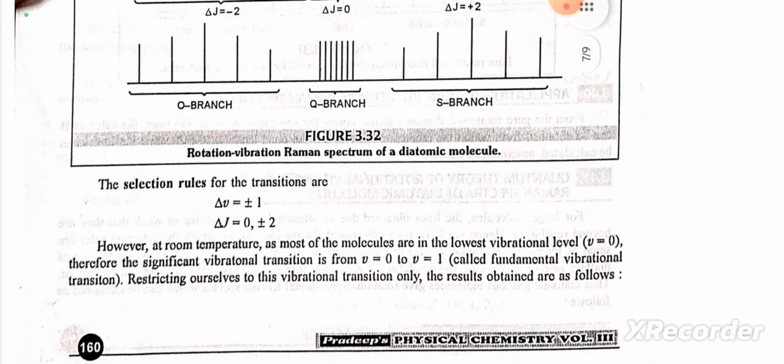The selection rules for the transition are delta mu equal to plus minus 1, delta j equal to 0, plus minus 2. However, at room temperature, as most of the molecules are in the lowest vibration level, mu equal to 0, the significant vibration transition is from mu equal to 0 to mu equal to 1, called the fundamental vibration transition. Restricting ourselves to this vibration transition, the results obtained are as follows.